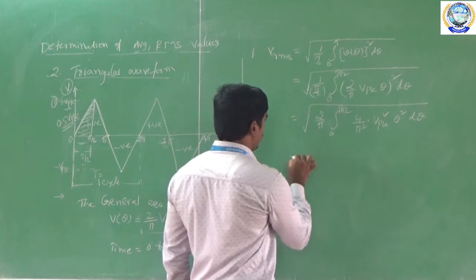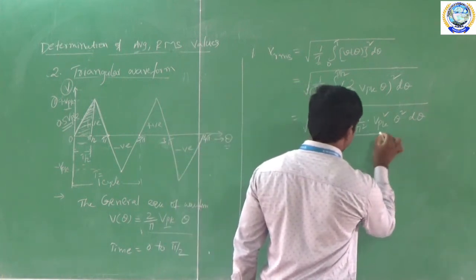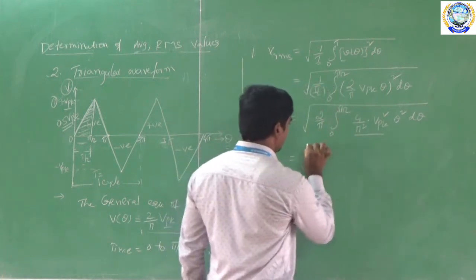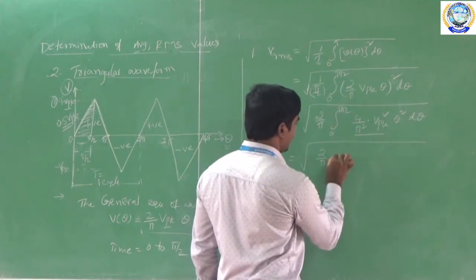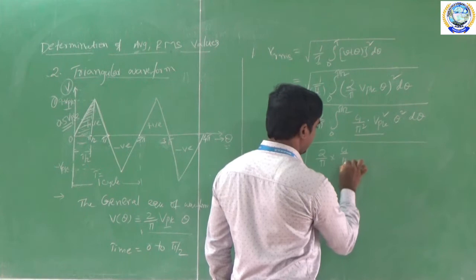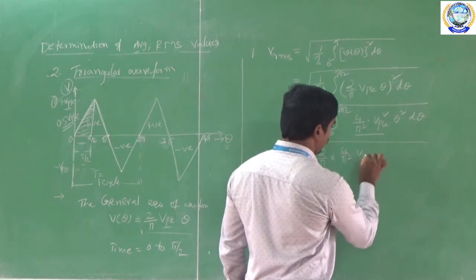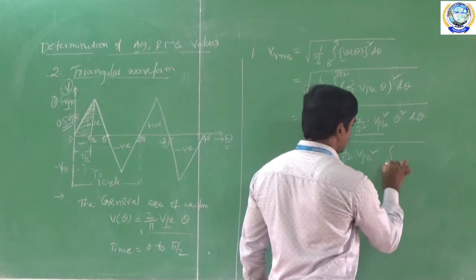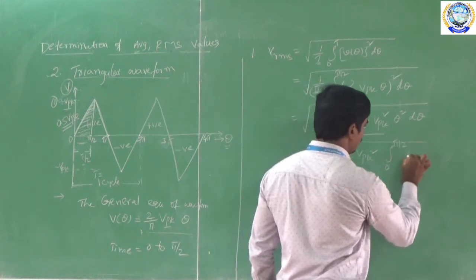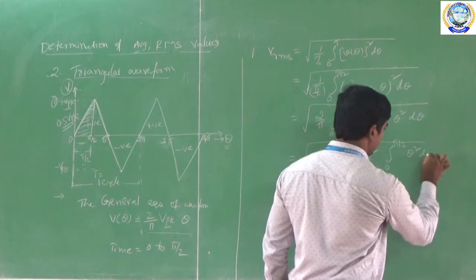So now I am taking 4 by pi square into VPK square outside of the integration part. So this is the 2 by pi and this is 4 by pi square into VPK square, and the integration part is 0 to pi by 2 into theta square into d theta.